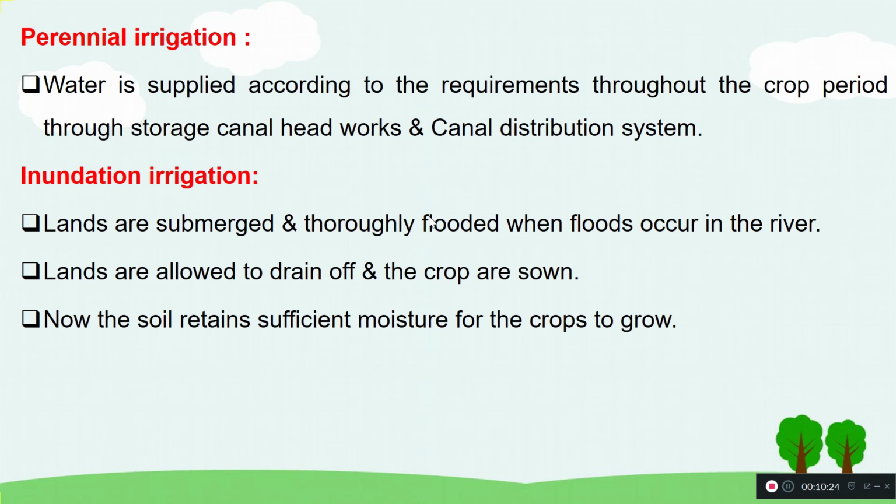That is how this perennial irrigation is being done. Water will be stored and sent to the fields based on the requirements. And in this, water will be available all over the year, all over the cropping period.